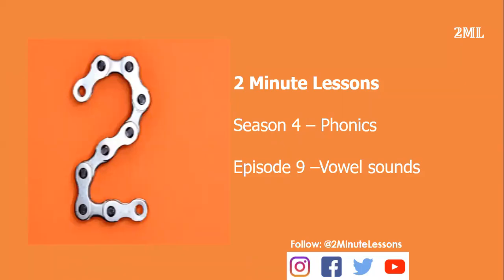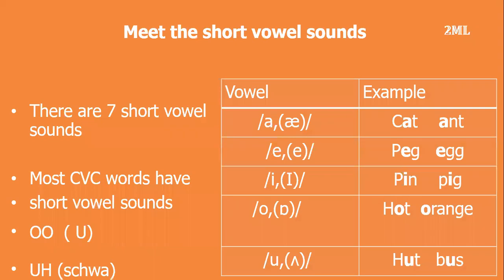Hello everyone. Let's learn about vowel sounds. Come on, meet the short vowel sounds. There are 7 short vowel sounds. Most of them, you will find them in the CVC words, that is the consonant vowel consonant combination words.